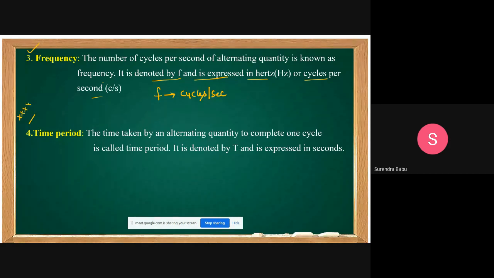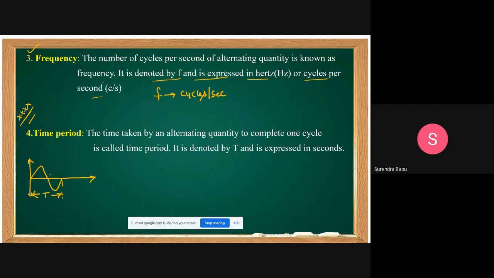With respect to AC analysis, time period is important. The time taken by an alternating quantity to complete one cycle is called the time period. It is denoted by T and it is expressed in seconds. It may be milliseconds or microseconds or simply seconds. For example, this is the waveform. One cycle means one positive half cycle and one negative half cycle. This is nothing but one time period.